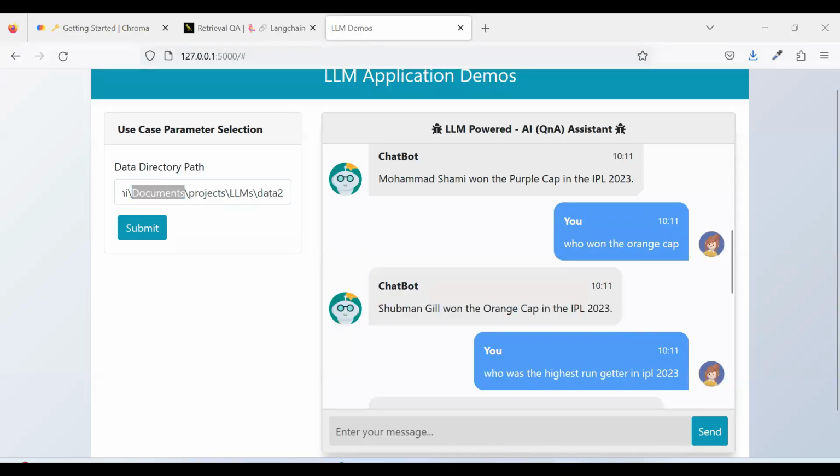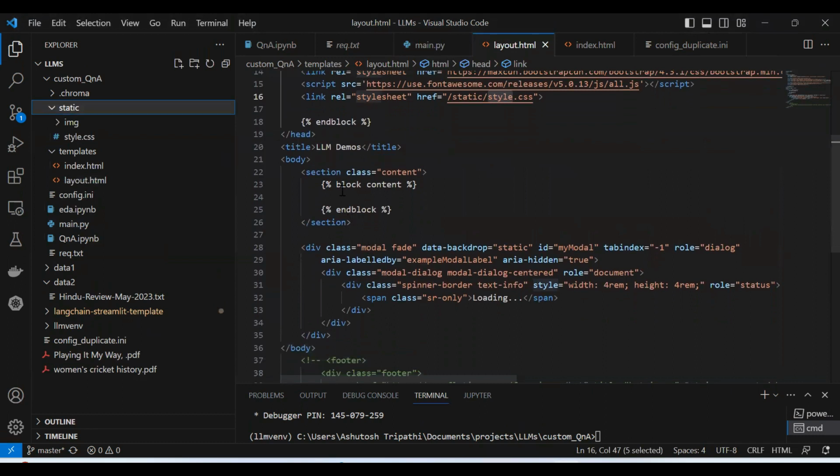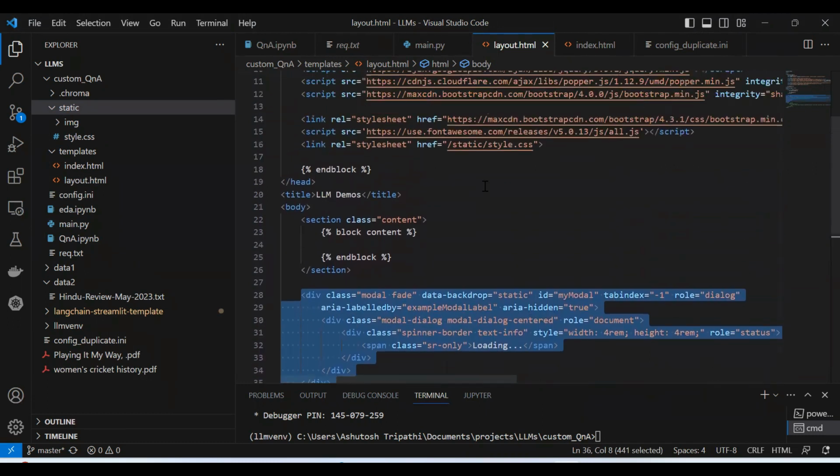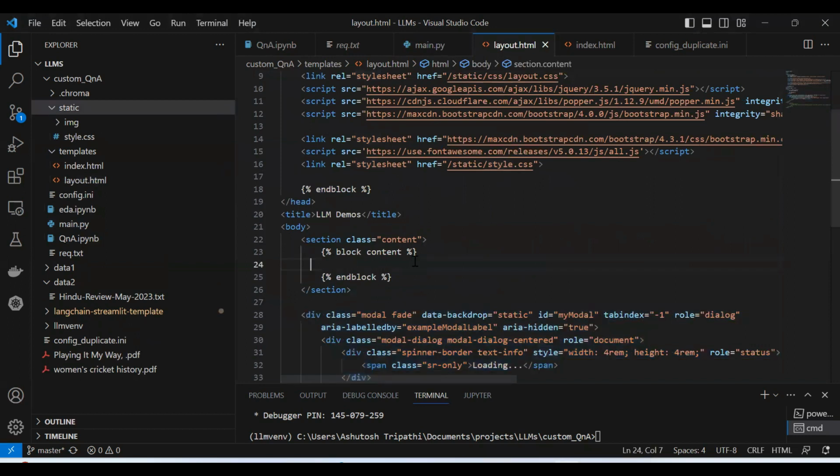And then we have the main body section. That's where your index.html code will reside. Then this is the progress bar, a simple spinner. And you can also have some footer. And now the index.html comes and sits here.